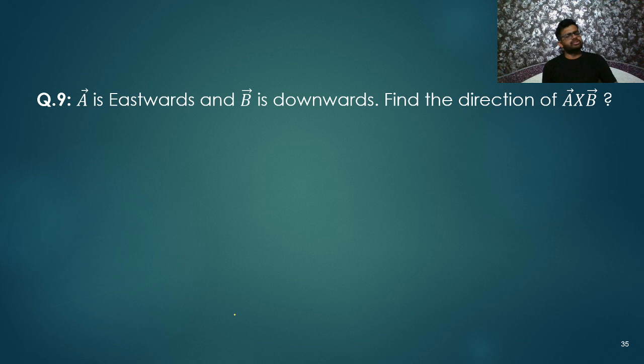Here is the question. A is eastwards and B is downward. So A is along the eastward direction, means i cap direction. And B is downward. So downward direction is what? Minus k cap direction, let us take, right? Listen, this is the eastward direction and this is the downward direction. So you need to find A cross B.